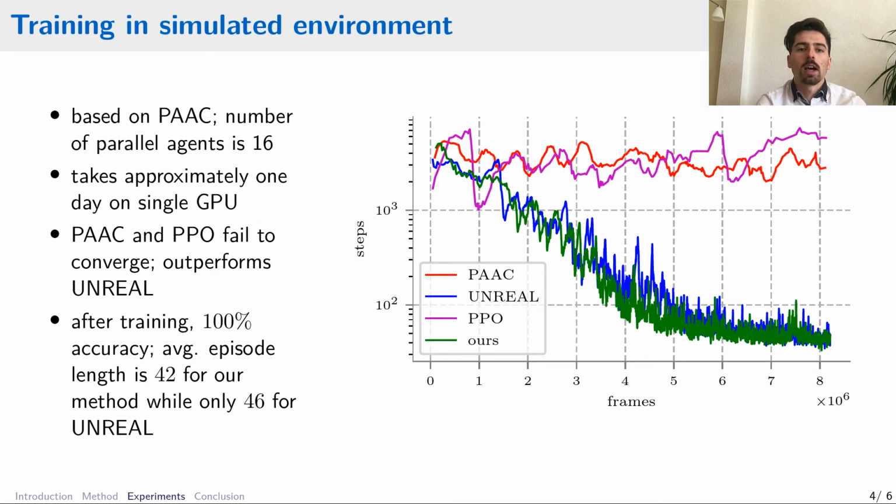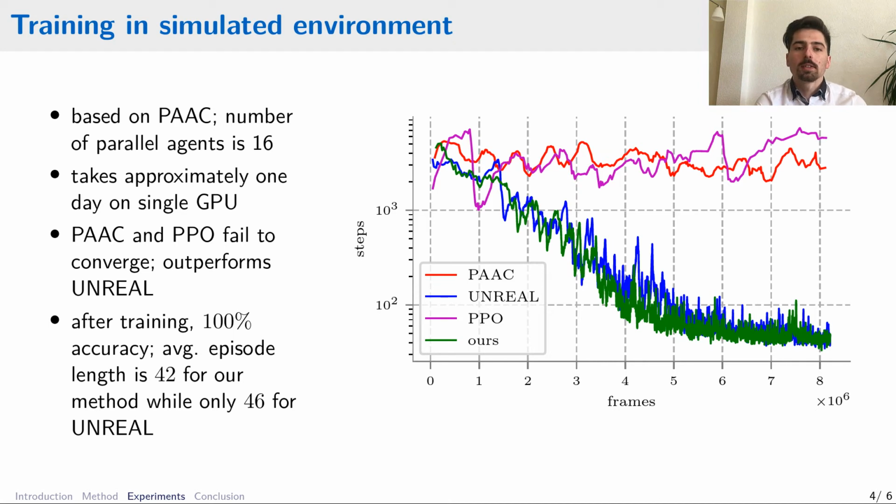Now, at its core, we use the parallel advantage actor-critic algorithm. It is basically an actor-critic algorithm where we have several agents in several different instances of the environment collecting the experience at the same time. The experience is collected and used to update the network parameters in a single gradient update step. And in our case, we used 16 agents, and the training took approximately 1 day on a single GPU.